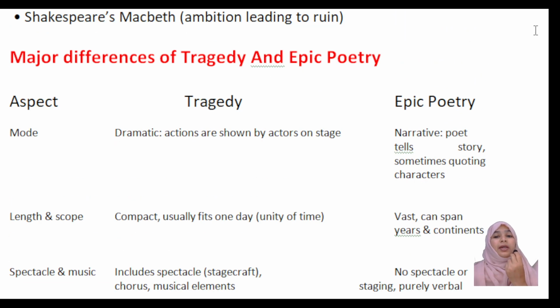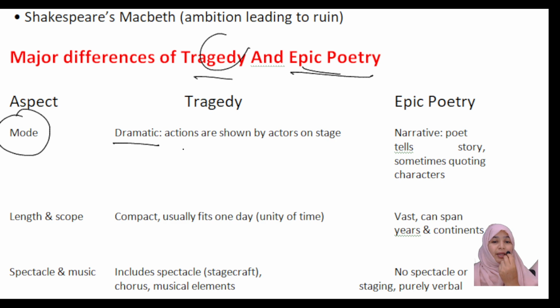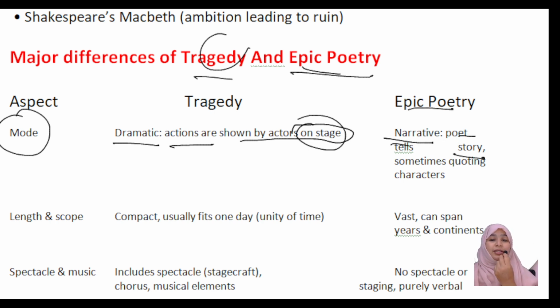Thank you. See, major differences between tragedy and epic poetry. What are the differences that can be seen? First, the mode. Mode means dramatic actions are shown by actors on a stage. It is a performance on a stage. What about epic? It is narrative. The poet tells a story, sometimes quoting characters. It is a narrative way, not a performance on a stage.